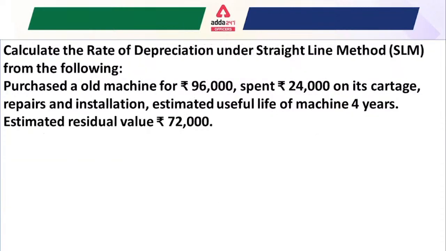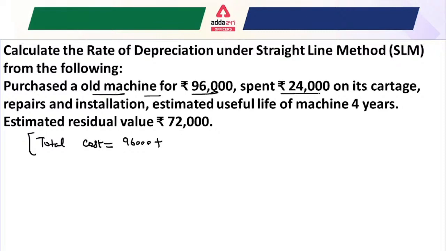Now let's do another question. This is again the straight line method, and I keep repeating that you have to consider the total cost every time. The company purchased an old machine for 96,000.